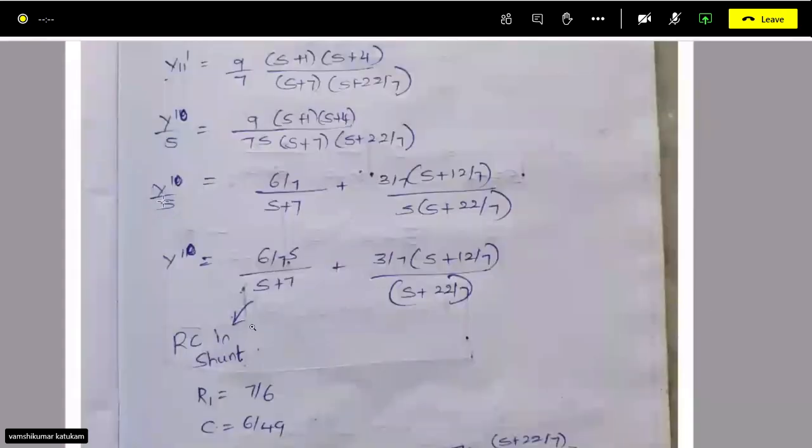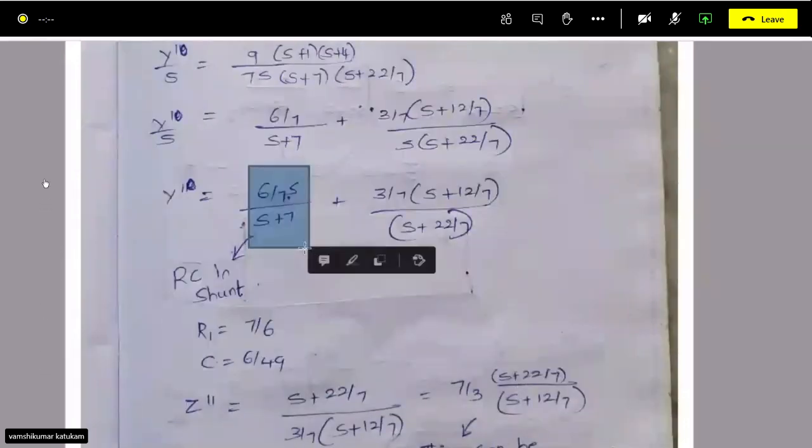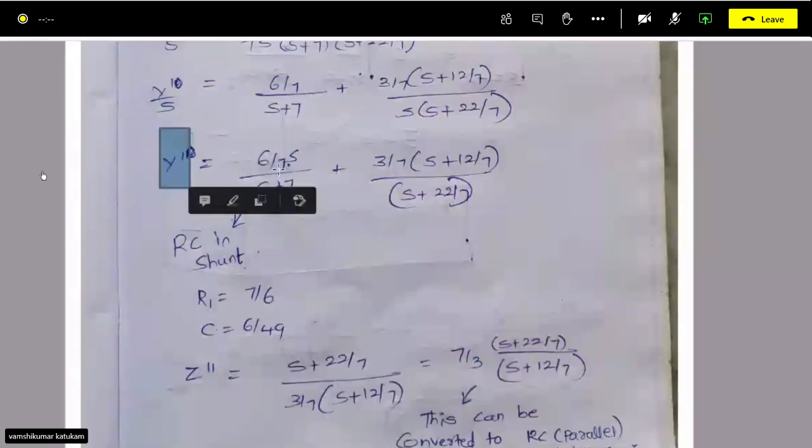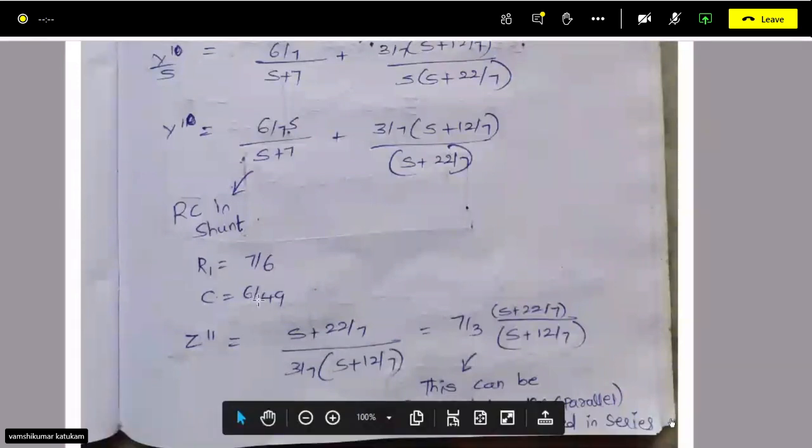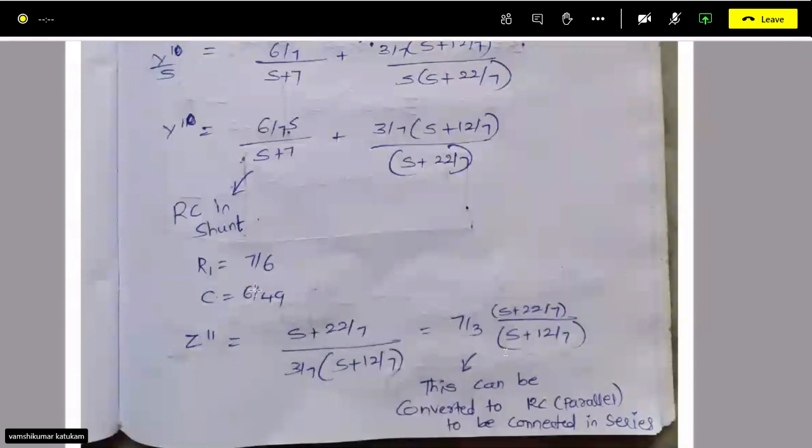Now take this s to the right hand side, and here s and s will be cancelled. So this can be realized with RC in shunt, because it is admittance. This will be in series, which is nothing but 1 by alpha A and alpha A upon pi. If you do that, you will get 7 by 6 and 6 by 49. So up to a resistor and R1C1, we are done. This part is over.